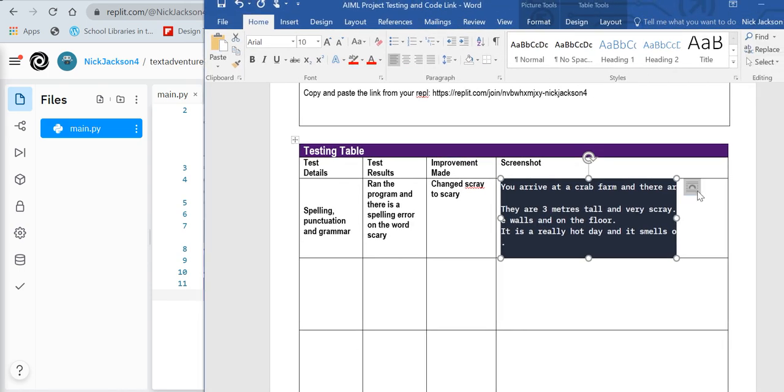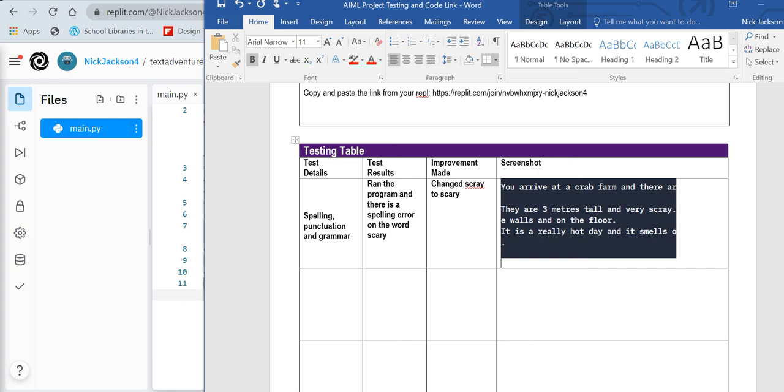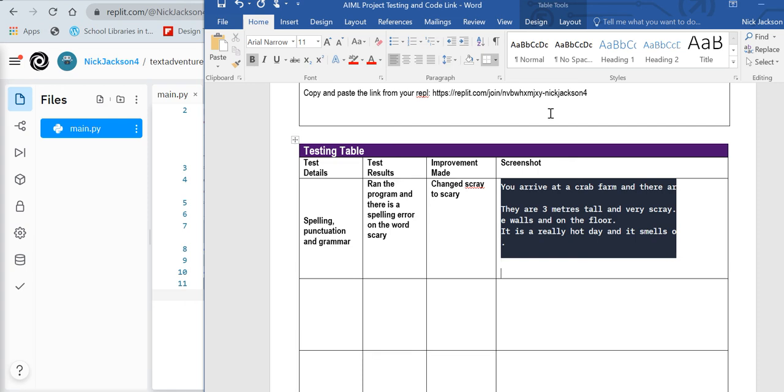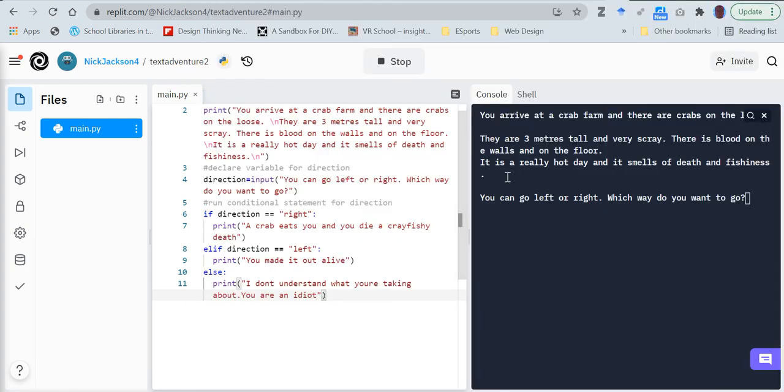I'll just move this across so I can move it down. And then when I press enter here, I'll just press enter again to make another line. I'll come back to my text adventure. I'm going to change on the loose. There are crabs on the loose. Where is it? Which way? Where? They are 3 meters tall and very scary. Okay, scary. There. So if I go stop and now run it again, they are 3 meters tall and very scary. Okay, we can see it's correct now.